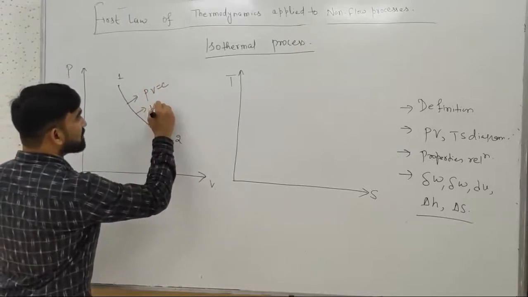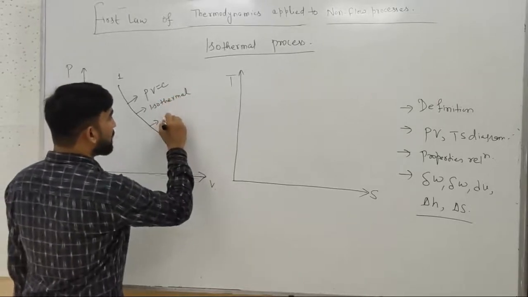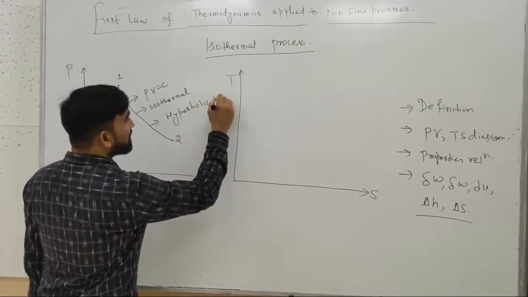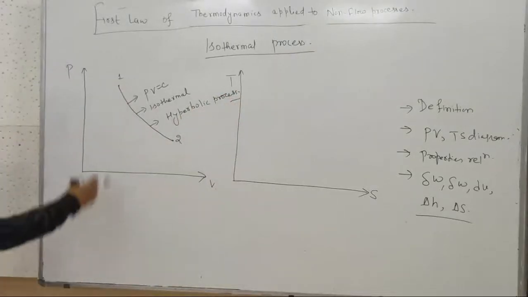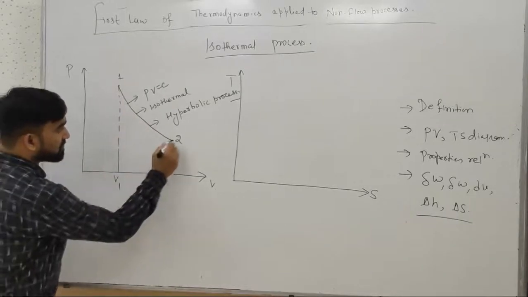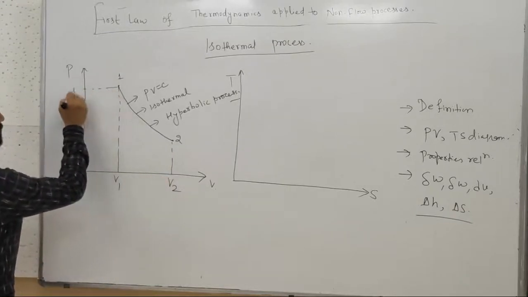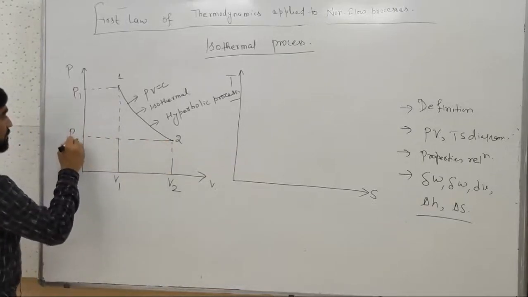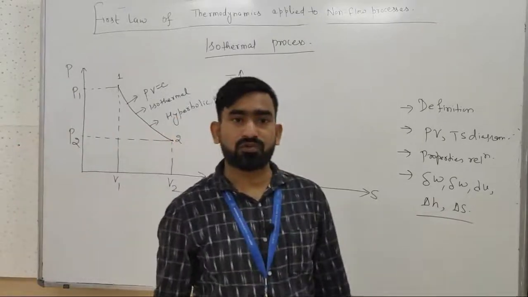It is also called a hyperbolic process. Why is it called hyperbolic? We will see according to the equation. So it is a hyperbolic process. Here it is V1, this is V2, V1 and V2. This one is pressure 1 and here it is pressure 2. This is the PV diagram of the constant temperature or isothermal process.